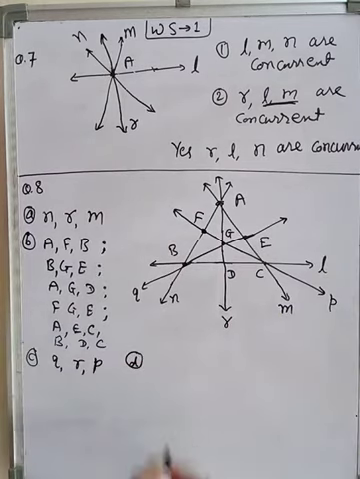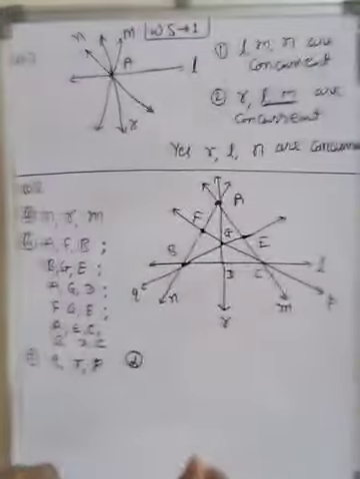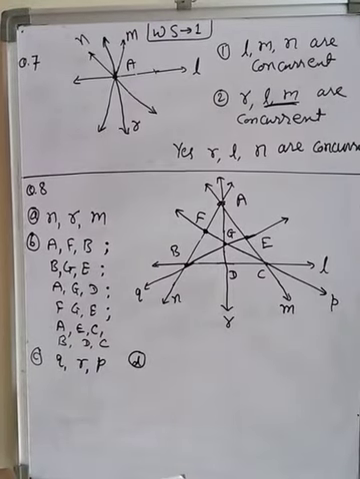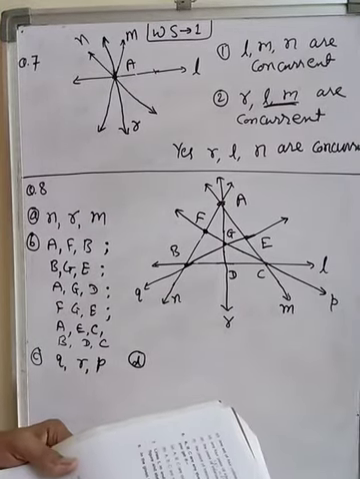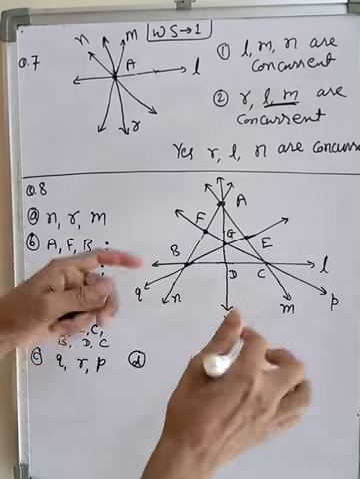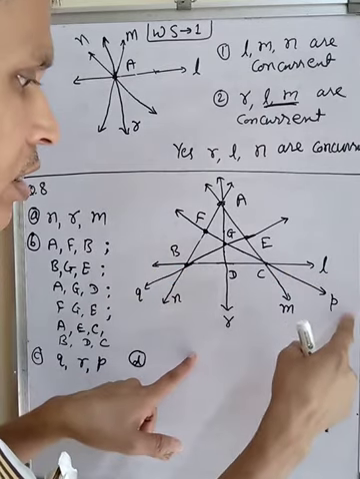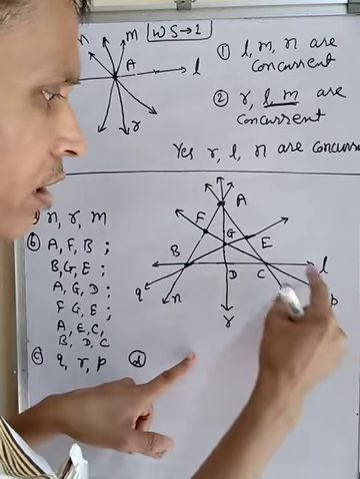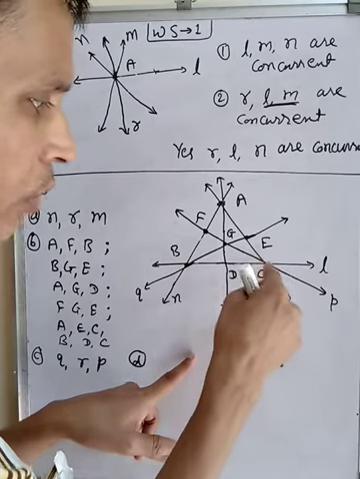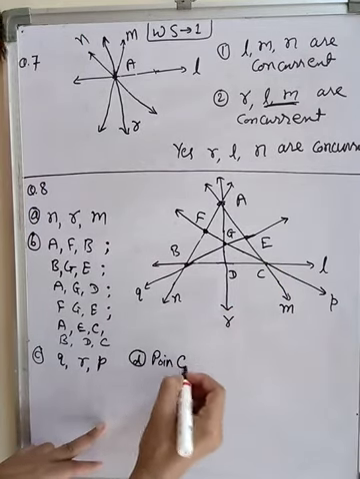Now D. The point of intersection of three lines L, P, M. We have to tell the concurrent point of L, P, M. Where is L? L is this. L, P and M: where are all three meeting? You see they are all meeting at point C. So we will write point C.